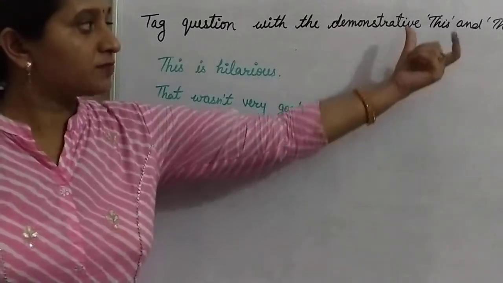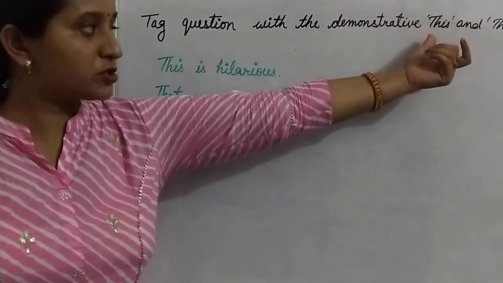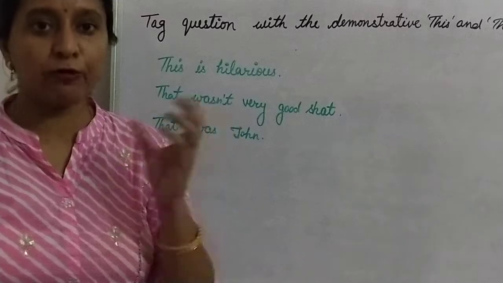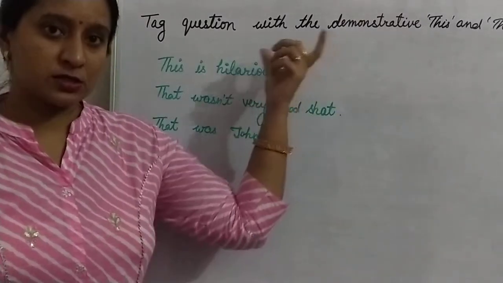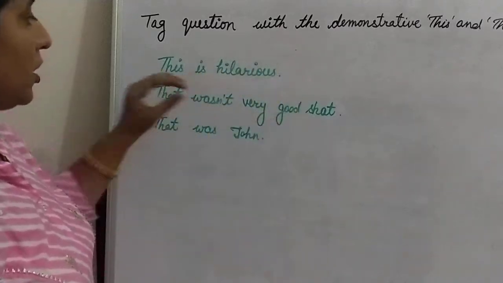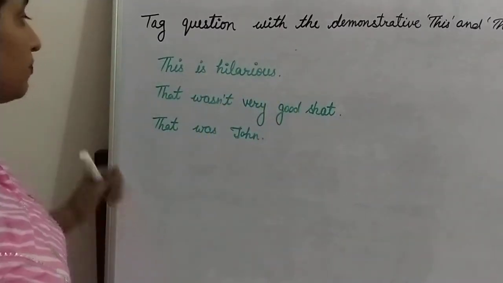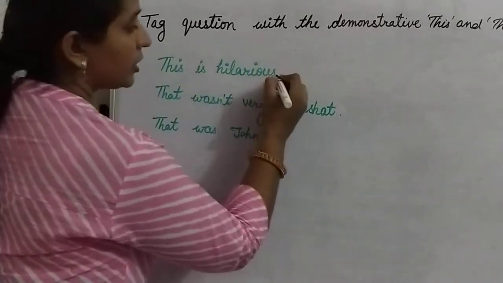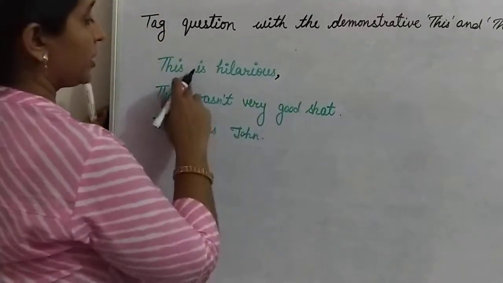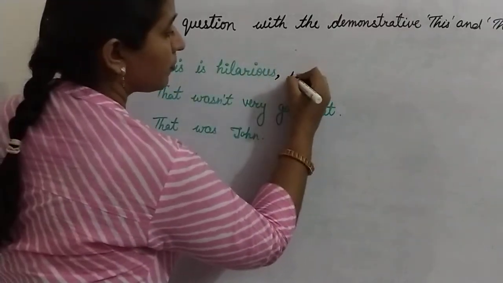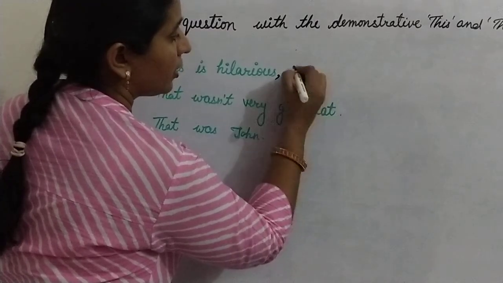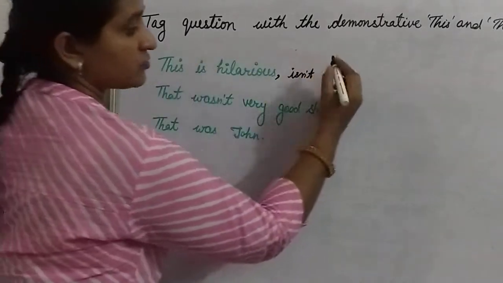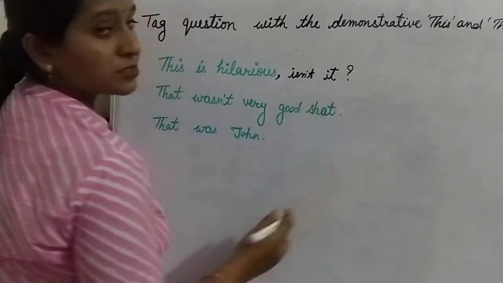So it will replace this and that as demonstrative in the question tag, and use the appropriate helping verb, the be form of the helping verb, linking the statement verb with the pronoun. So let's see some examples. First one is: this is hilarious. First rule is remove the full stop. Instead of full stop use comma. Here your statement is positive, so your question tag is negative: isn't it. This is replaced with it, and at the last, a question mark.